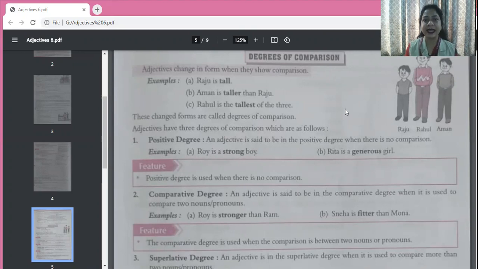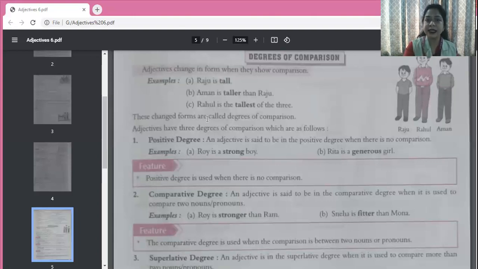Now let's see the second sentence. Aman is taller than Raju. Now we come to know that Aman and Raju are being compared here. Okay. And what are we saying? What do we find out from this sentence? That Aman is taller than Raju. That means he is of a greater height than Raju.